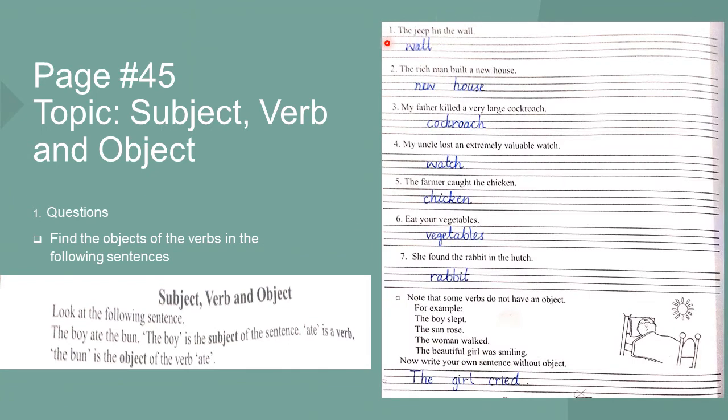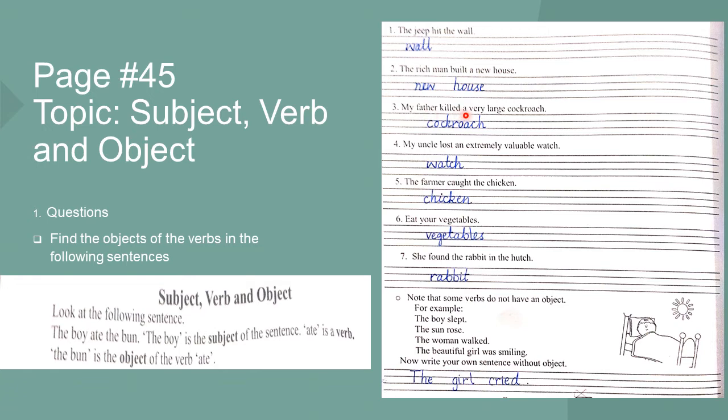First is, the jeep hit the wall. We are going to find the objects of the verb. So object is wall. It comes after hit, verb hit. The rich man built a new house. Built is the verb, and what comes after built? A new house. We will write new house as an object.